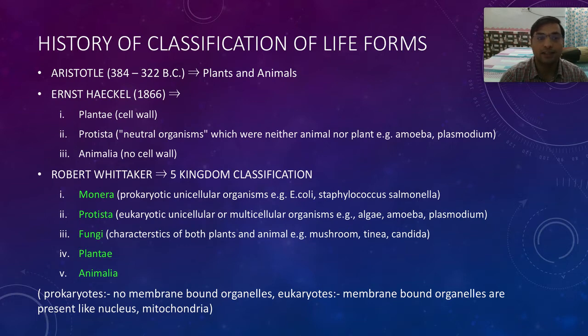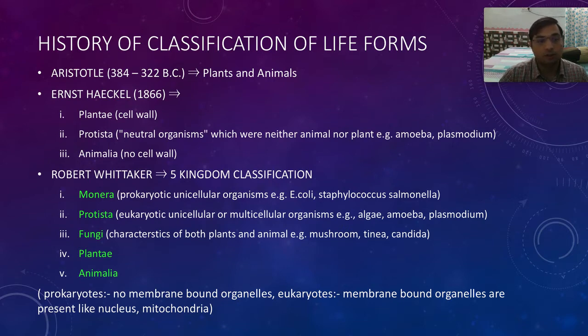Then in 1866, Ernst Haeckel, after the discovery of the microscope, classified another group of organisms. They were called protists. They were neither plants nor animals, but were in between those plants and animals, and they were microscopic. Then we further had 2 kingdom classifications, 3 kingdom classifications, and ultimately the 5 kingdom classification by Robert Whittaker, which is more prevalent and more universally adopted.